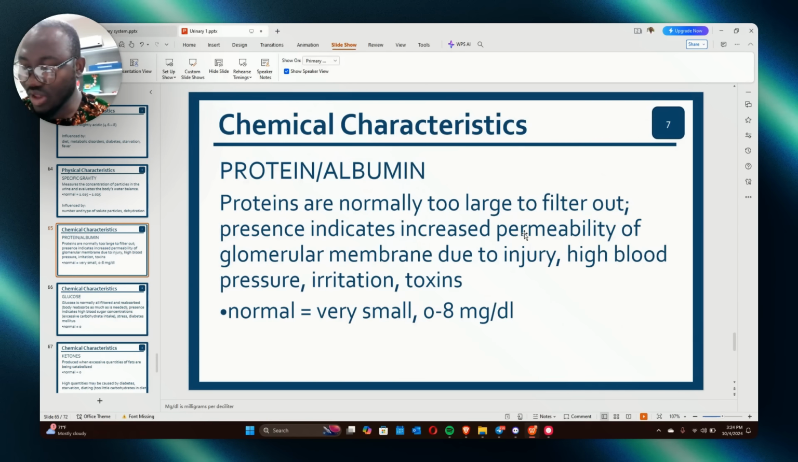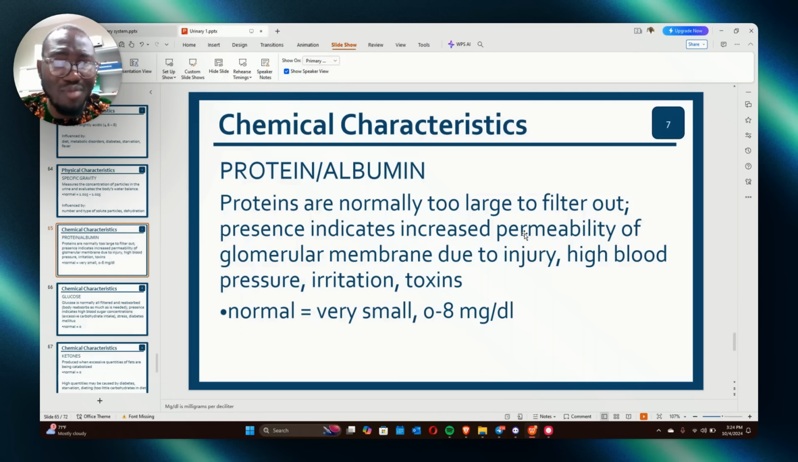Okay, so this question, I wanted to ask you this question. If somebody comes to the hospital and the person had an accident, and you want to know if the kidney is affected but not the urinary bladder, how do you know that? The major way is by checking albumin in the urine. If the albumin is high, what does it tell you? It tells you that that person has kidney injury. Why is it so? It is so because albumin molecules are normally too large to filter out.